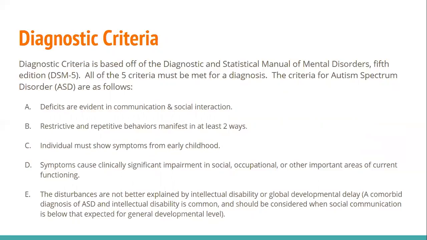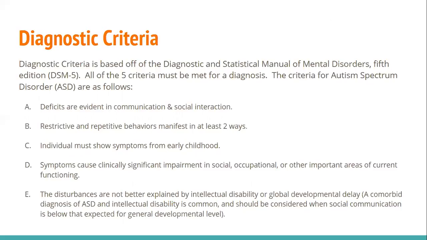Symptoms cause clinically significant impairment in social, occupational, or other important areas of current functioning. And that just means that they have to significantly interfere with the individual being able to perform their life requirements. And finally, the disturbances can't be better explained by intellectual disability or a global developmental disability.